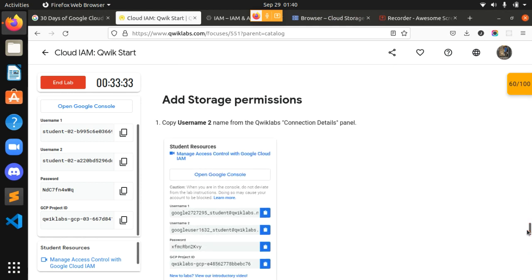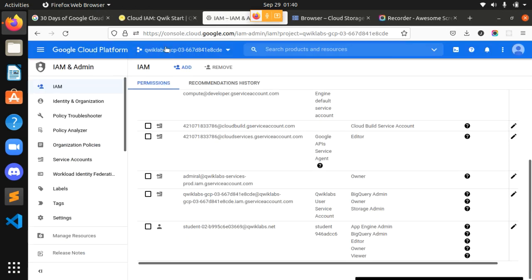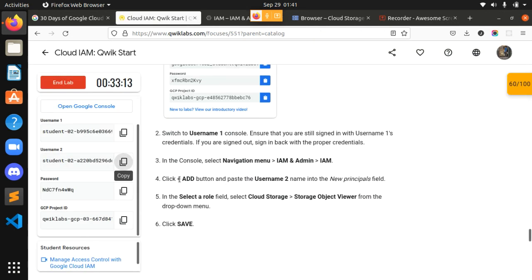Now our task 3: add storage permission. Copy username 2 from the Quick Labs connection details panel. So I will copy it from here simply. Switch to the username on console. Ensure that you are still there. Now I will navigate to this navigation menu. I am admin, I am already over here, guys. So from here, I will click the plus add button and paste the username 2.